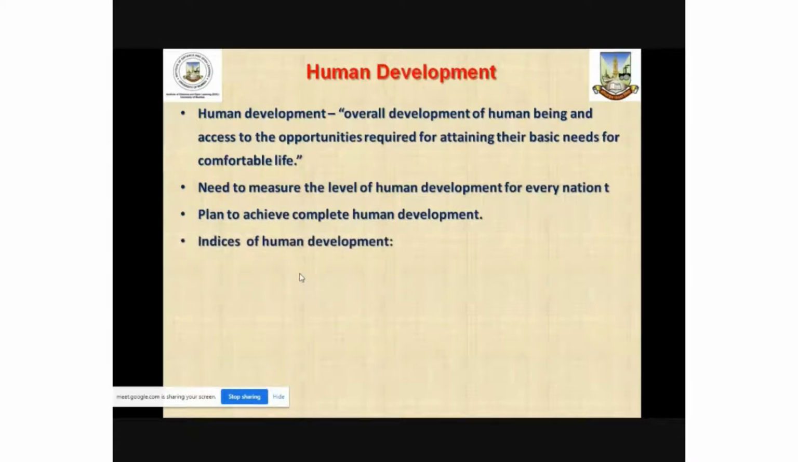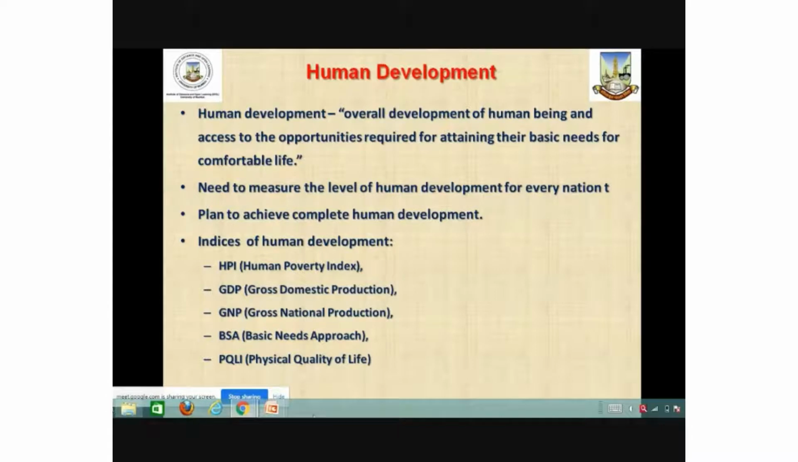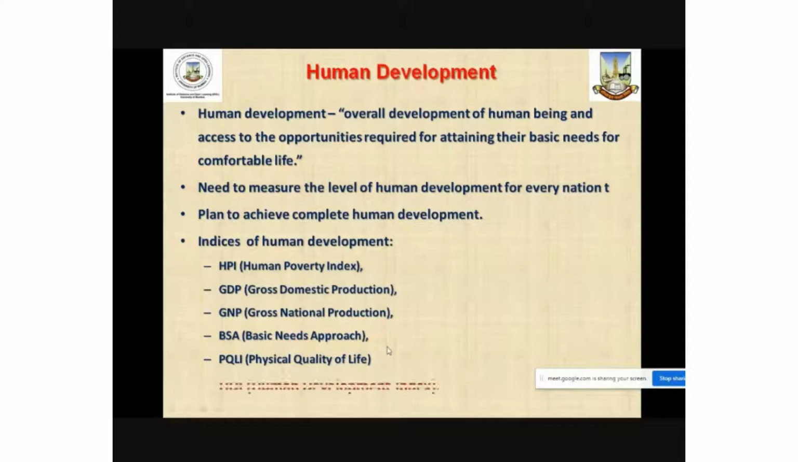There are various indices that have been developed, as I mentioned a couple of minutes earlier, to measure human development, including HPI, that is Human Poverty Index, GDP, Gross Domestic Product, GNP, Gross National Product, BNA, Basic Need Approach, PQLI, Physical Quality of Life, and HDI, Human Development Index.